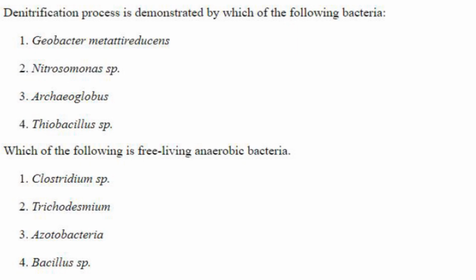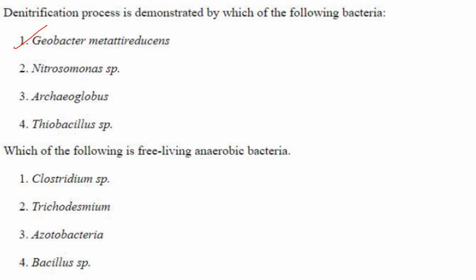Then denitrification process is demonstrated by which bacteria? So denitrification converts nitrate, that is NO3, to nitrogen gas under anaerobic conditions. And out of these options, Geobacter reducens is the answer.